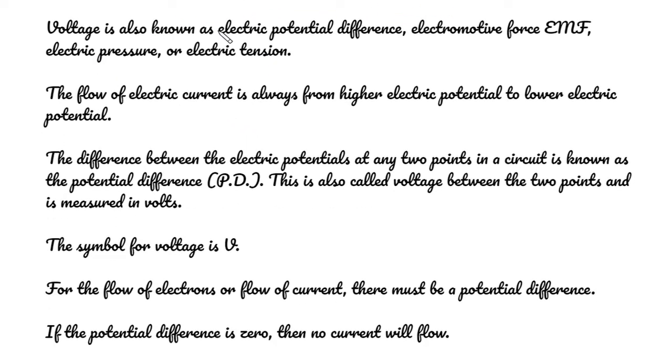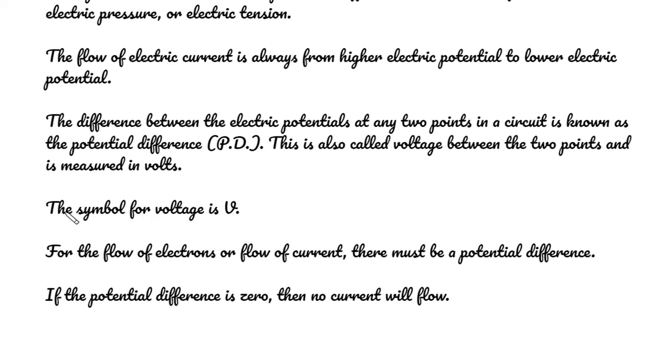Voltage is also known as electric potential difference, electromotive force, in short EMF, electric pressure or electric tension. The flow of electric current is always from higher electric potential to lower electric potential. The difference between the electric potentials at any 2 points in a circuit is known as the potential difference, in short PD. This is also called voltage between the 2 points and is measured in volts. The symbol for voltage is V.